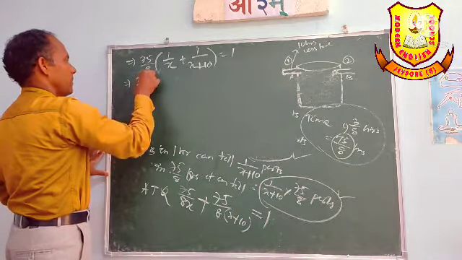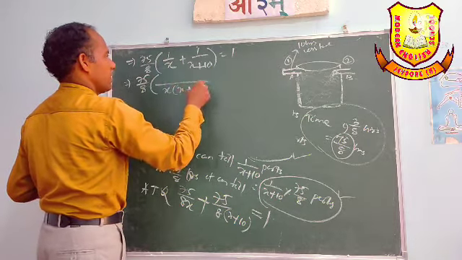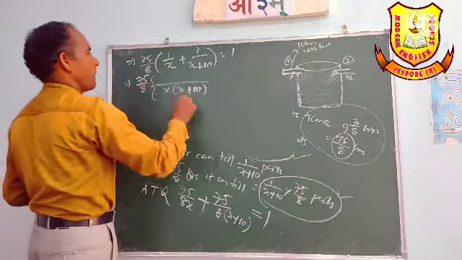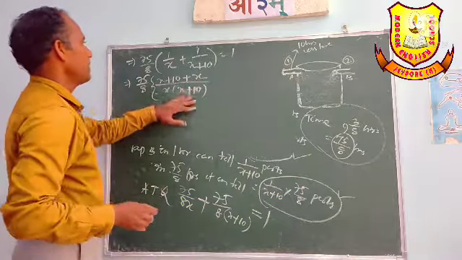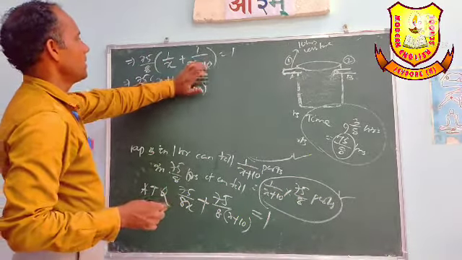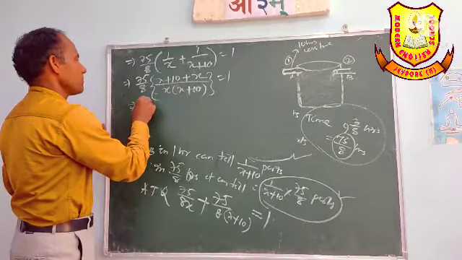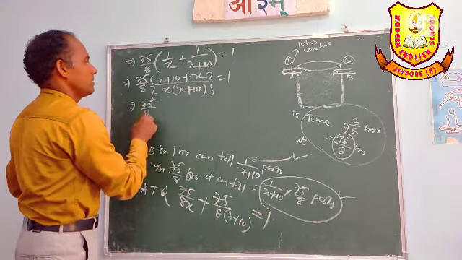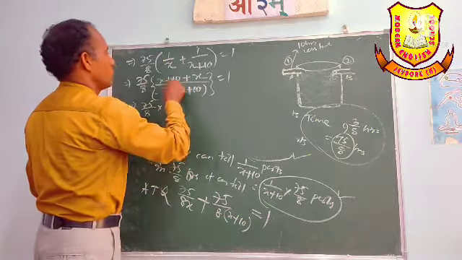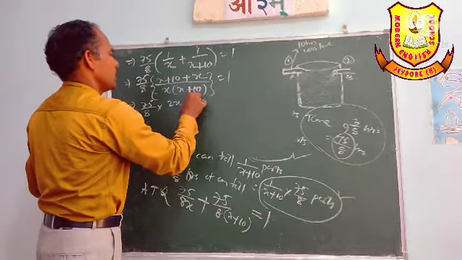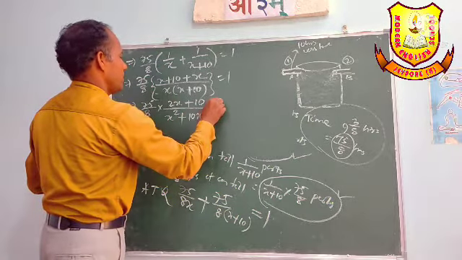Implies 75 by 8 whole into x plus 10 plus x, divided by x into x plus 10, equal to 1. Implies 75 by 8 into 2x plus 10 divided by x square plus 10x equal to 1.